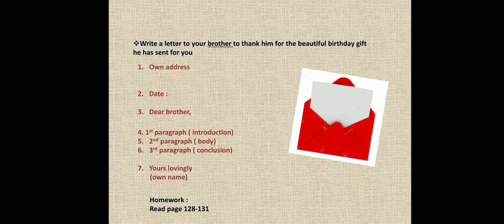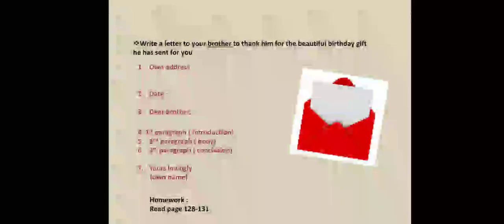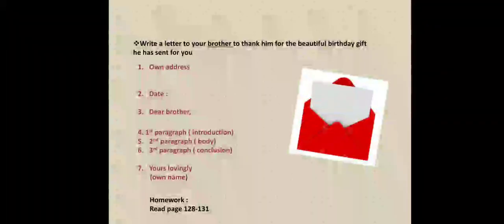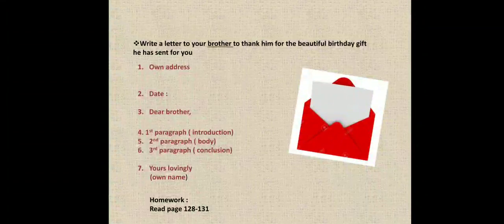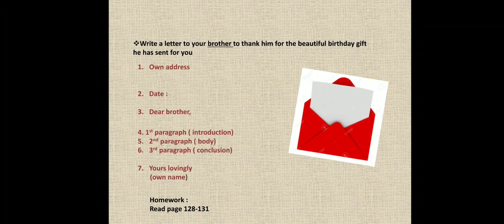Next we have dear brother. Why dear brother? Because you are writing the letter to your brother. Fourth is the first paragraph, that is the introduction, like I hope you are in good spirit and good health and taking care of yourself. Full stop. Then comes the topic or the body, why you are writing the letter, that is second paragraph, that I received your gift. That is the beautiful bicycle.